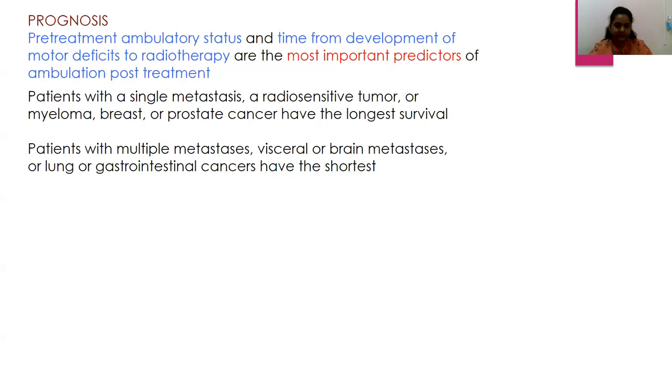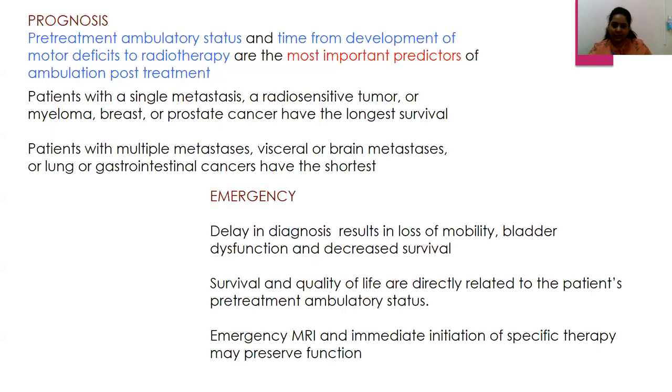Moving on, why it is an emergency: the delay in diagnosis sometimes results in loss of mobility, bladder dysfunction, and decreased survival. Studies show that in a patient developing metastatic spinal cord compression, the survival is seen at a maximum of 3 to 6 months.